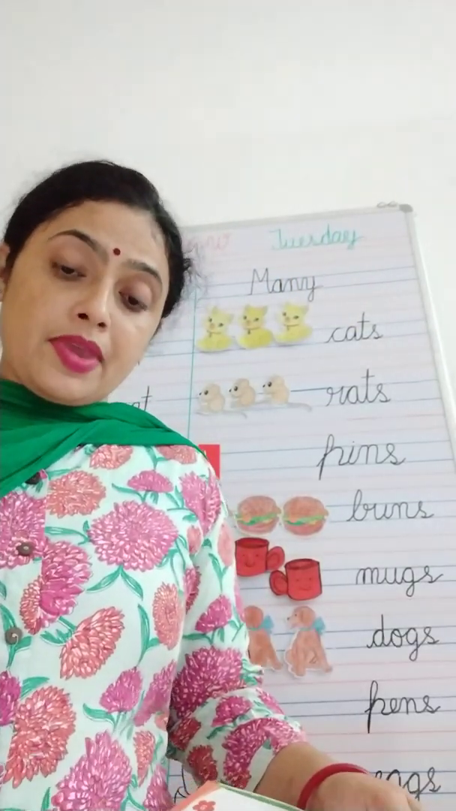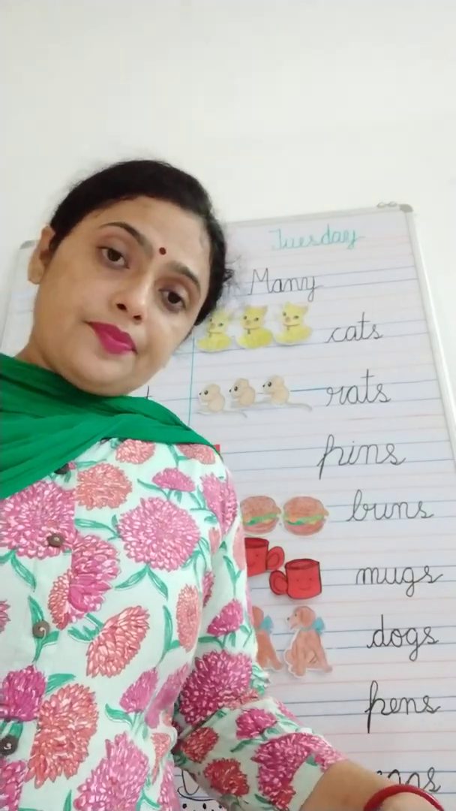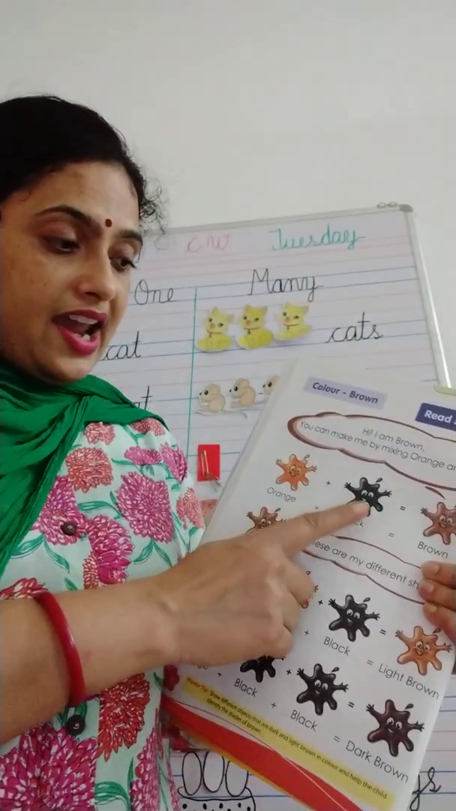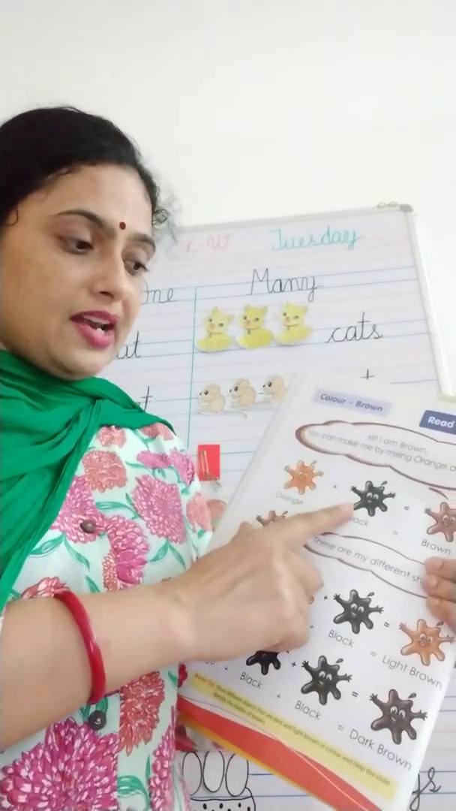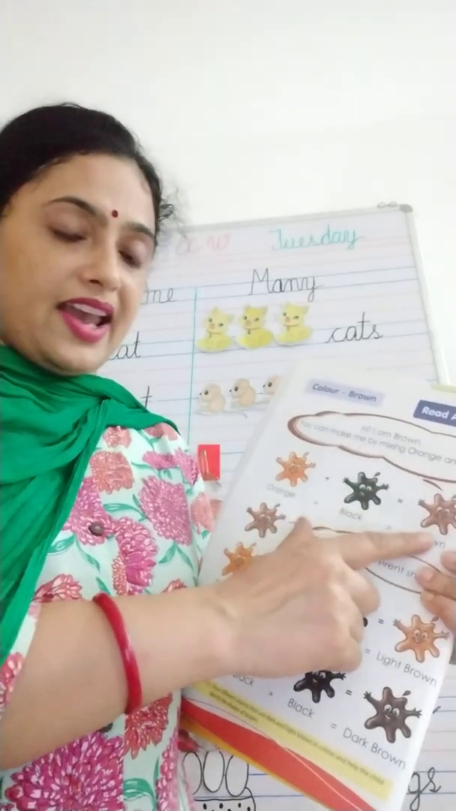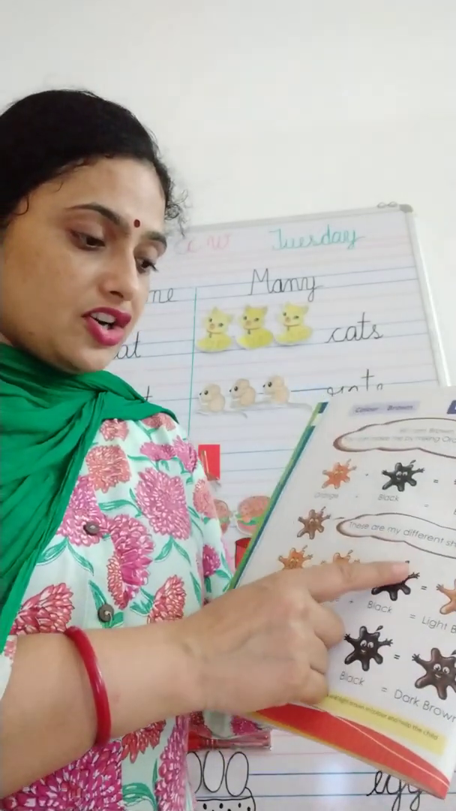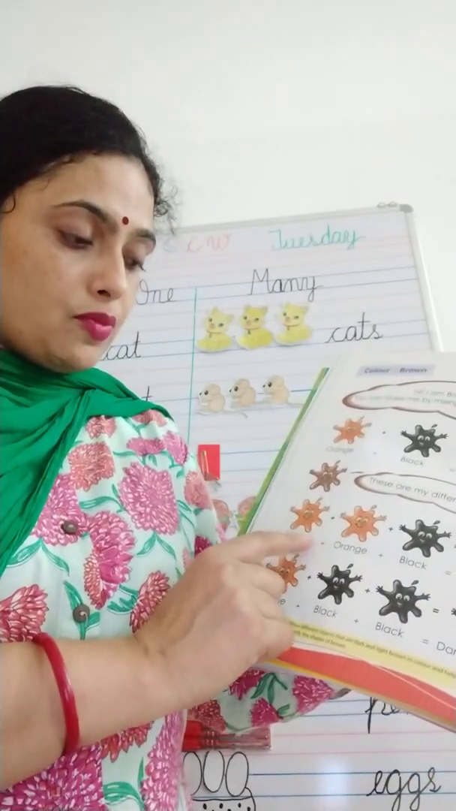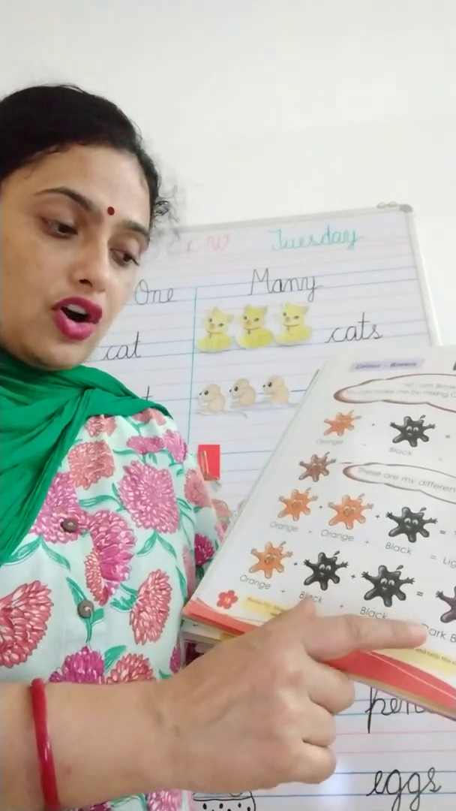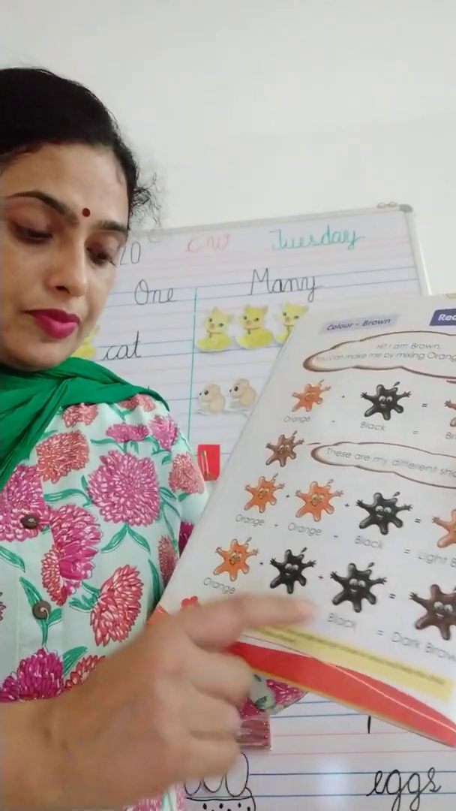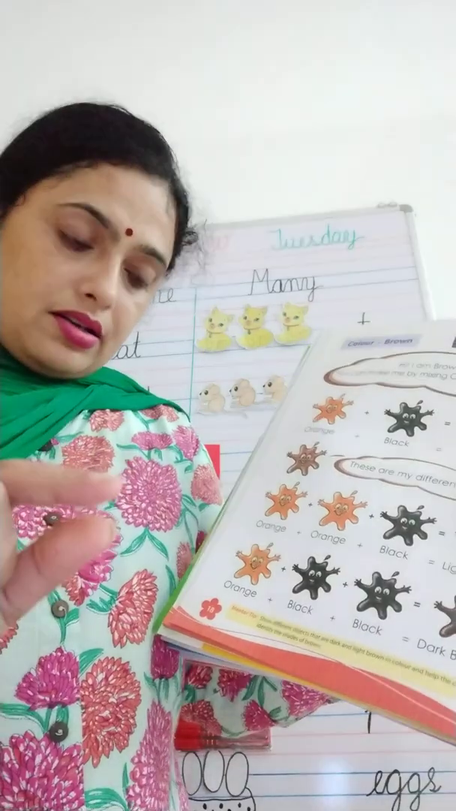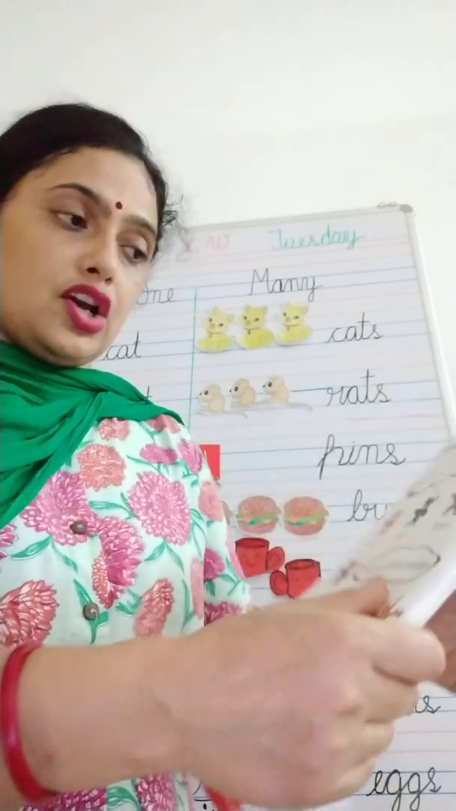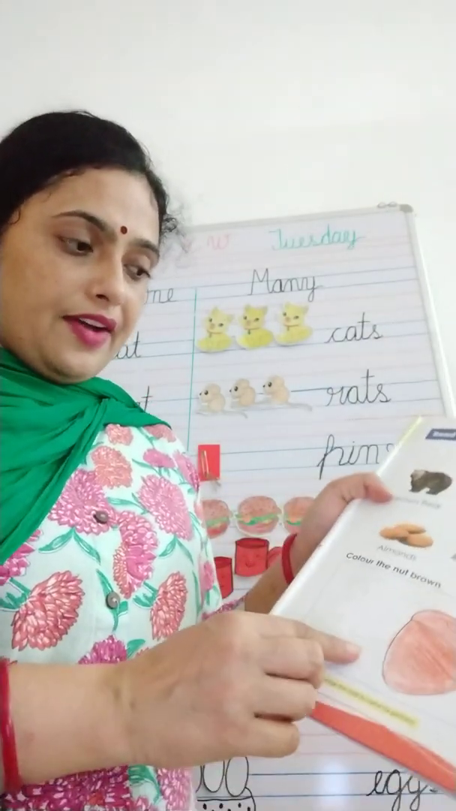So do you remember how we get brown color? Which two colors make brown color? Orange and black. If we mix orange with black, we get brown color. If we want a lighter brown shade, we have to take more of the orange and less of black. If you want a dark shade of brown, then you have to take a little less orange and more black, so you will get a darker shade. Okay, so this activity we have done.